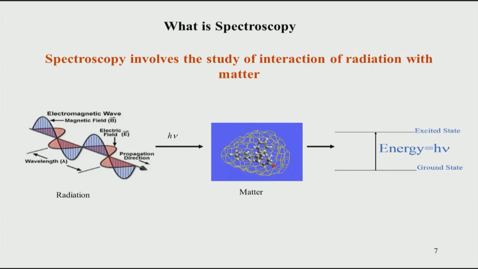When we say radiation, we are basically referring to what is called electromagnetic radiation, and this is light. For example, sunlight consists of electromagnetic radiation of different wavelengths. So, you can see here